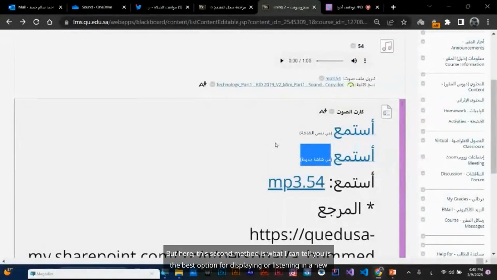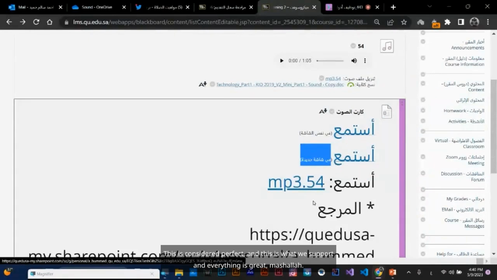But here, this second method is what I can tell you is the best option for displaying or listening in a new screen. So allow me to even demonstrate it here so that it's clear for you in a new screen. This is considered perfect, and this is what we support, and everything is great, mashallah.